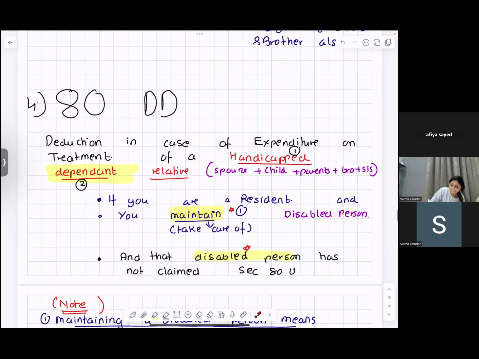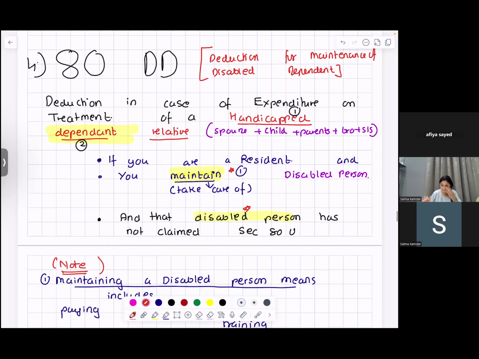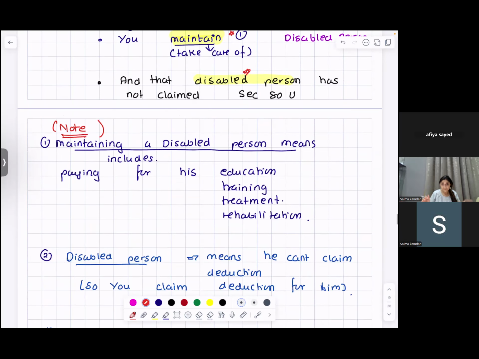So your spouse, children, parents, brother, sister, everyone who is dependent on you and is disabled, there will be a deduction, and you will be paying for the education, training, treatment, rehabilitation, everything.